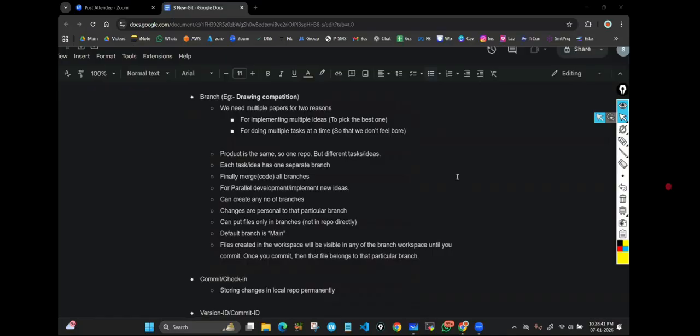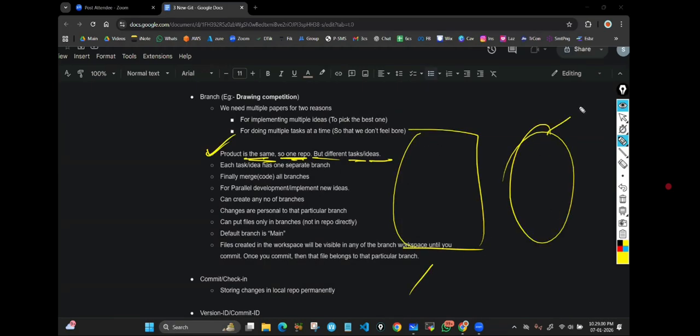Understood? Right. That same example, drawing competition is a best example for this. Product is same, one repo, but different tasks or different ideas. IRCTC, product is same. That's why one repo. One repo means one local repo for me and one central repo for all. But multiple ideas are there, or I want to do multiple tasks at a time. For that, we have multiple branches. Got it? Multiple branches. Understood?